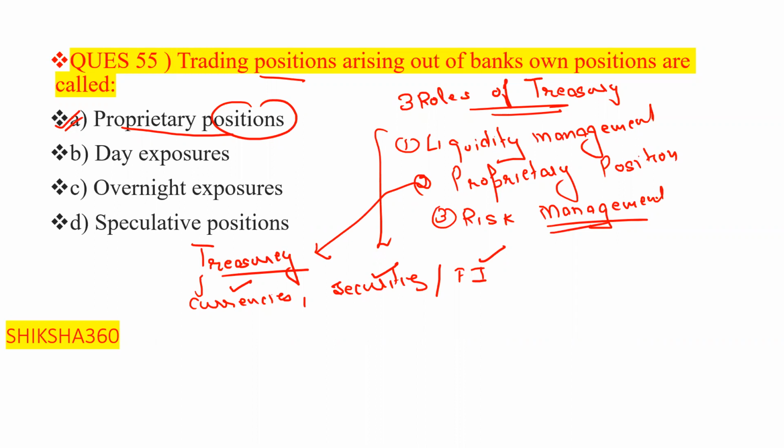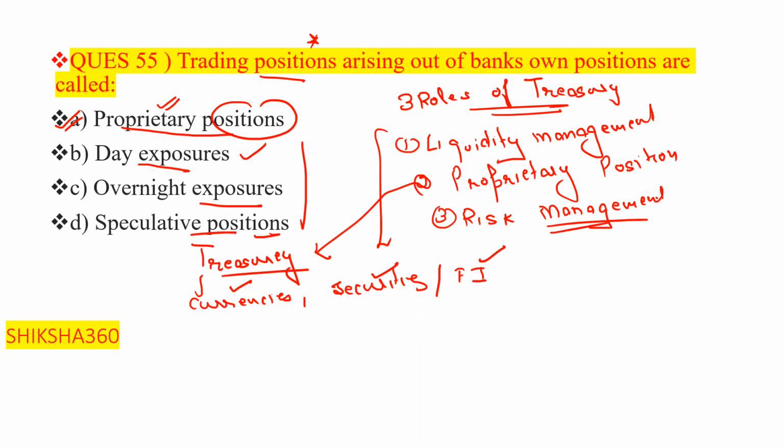So trading positions arising out of the bank's own positions are called proprietary positions. The answer is option A, proprietary positions. Day exposure, overnight exposure and speculative position are not related to that. Day exposure is how many shares they are holding during the daytime. Overnight exposure is what remains in the open position at the end of the day.